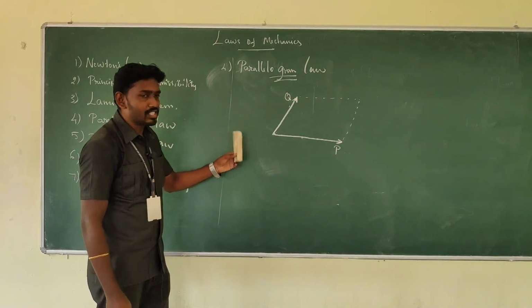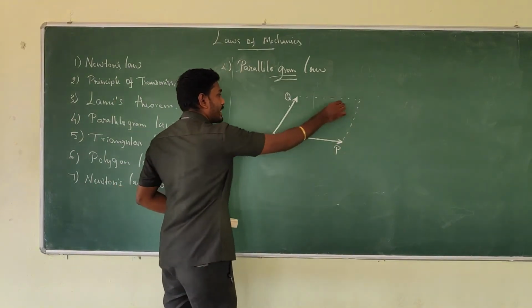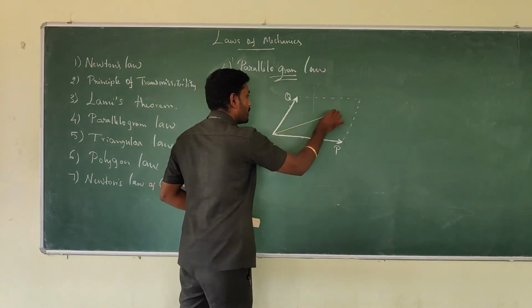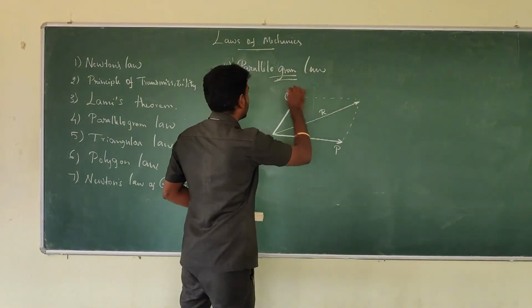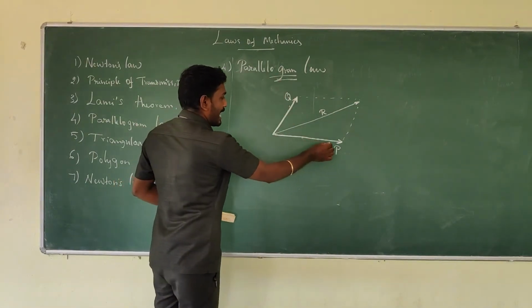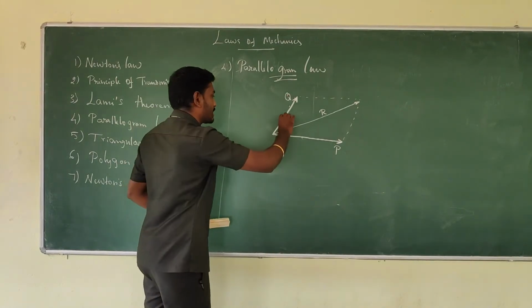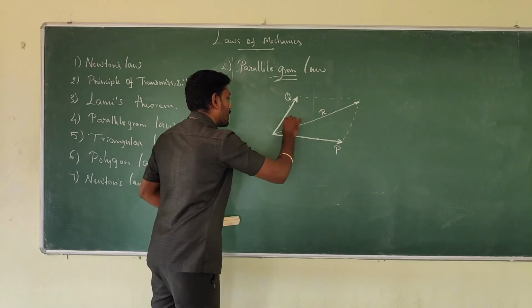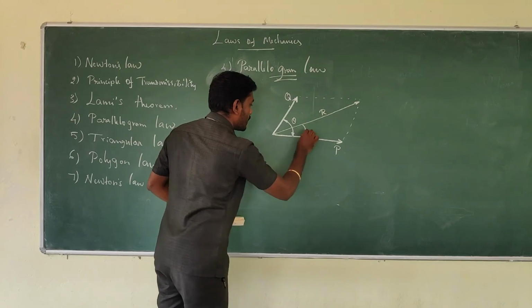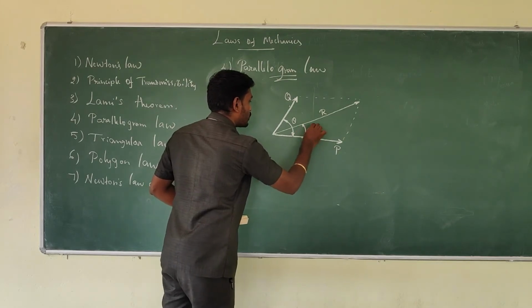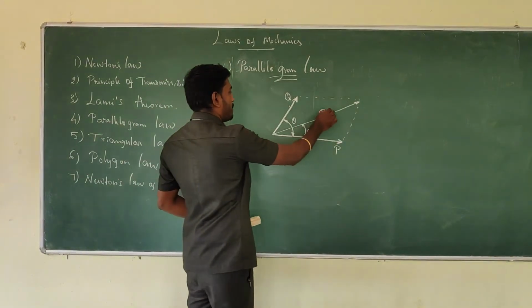If any forces act in such a way, then their resultant will act along the diagonal of the parallelogram, something like this. This is what the parallelogram law is saying. The inclination angle between P and Q, the angle between the two forces, can be noted as theta. The angle between the resultant and the horizontal component, we can take as alpha. Okay. So by the way, what do you mean by resultant?